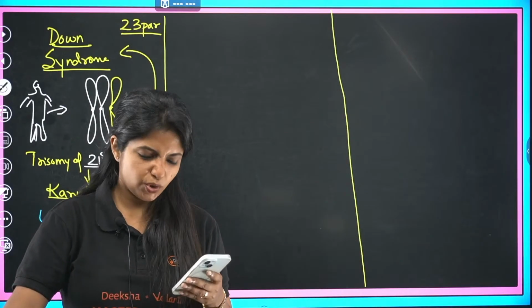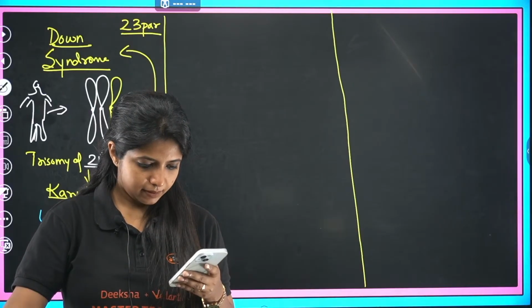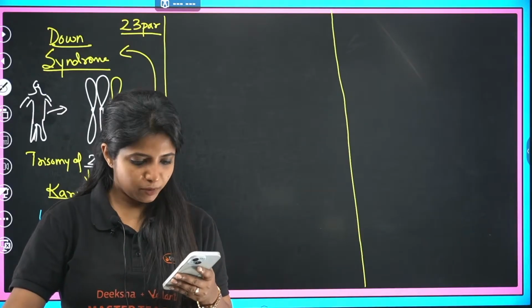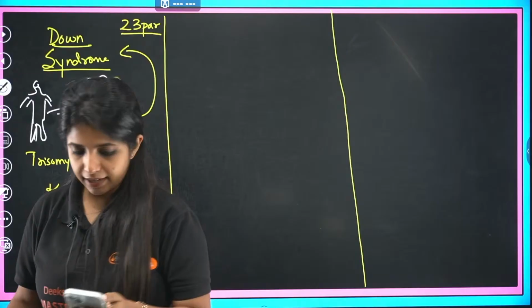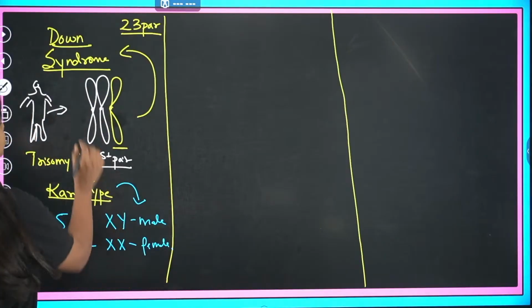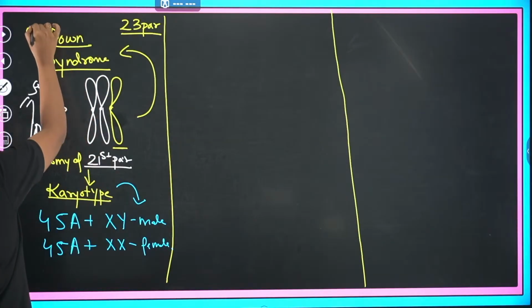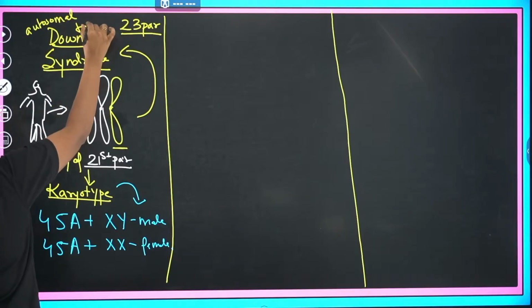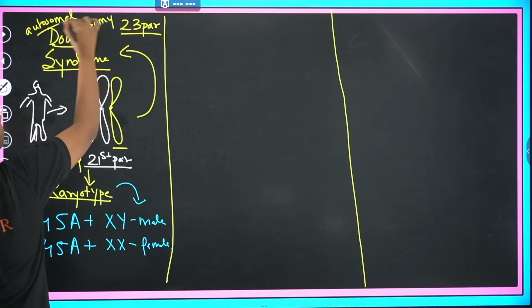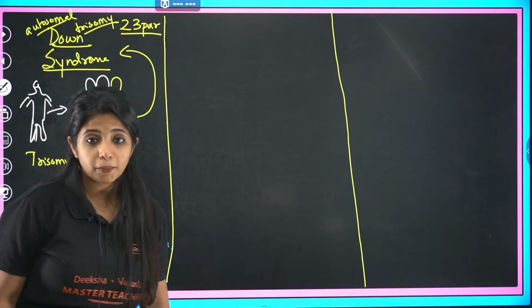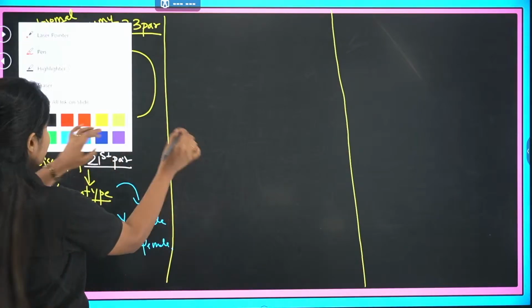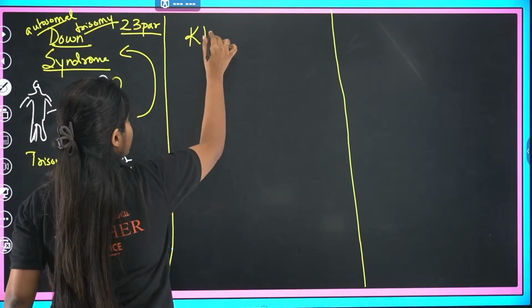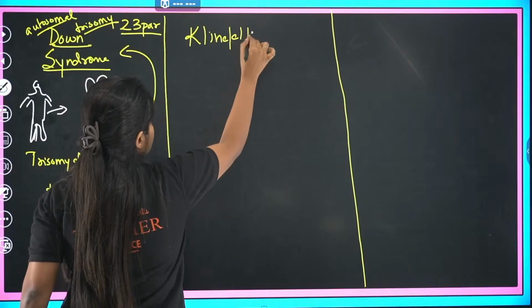My net is so slow. Okay, autosomal, right? Which is why you say that this is an example of autosomal trisomy. Remember that, autosomal trisomy.